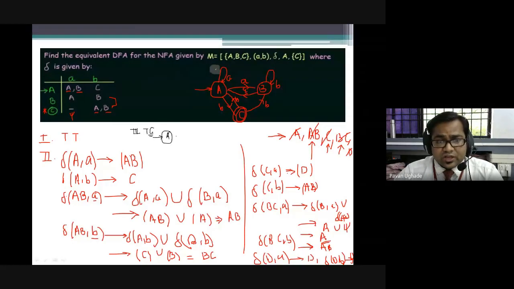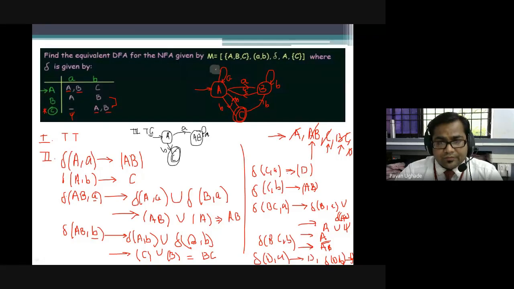Okay, A over A, it is going to another state, so I'll represent this as AB only. So this is over A. Over B, we are going to C, so I'll represent the C here, which is my final state, so I'll draw two circles. Then from AB over A, it is going to itself.